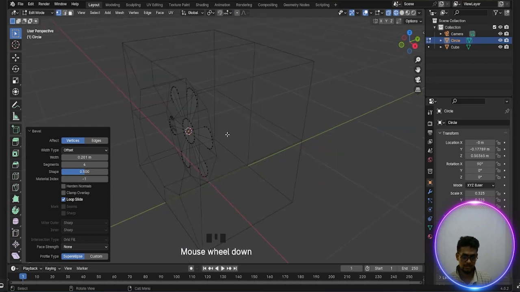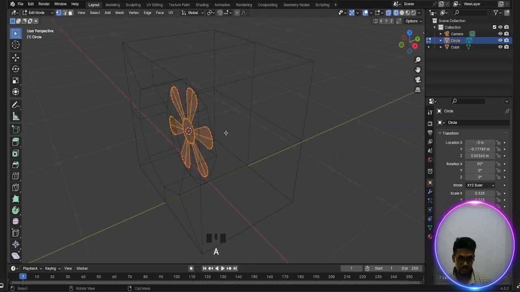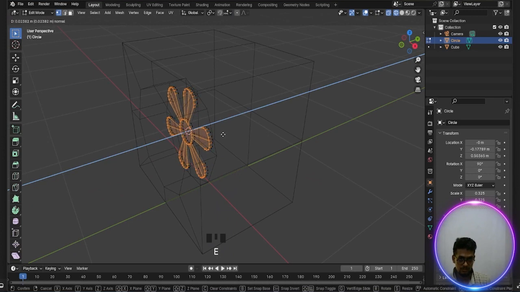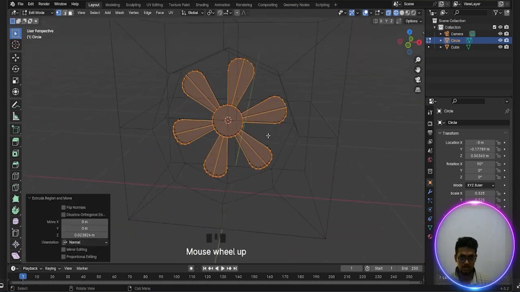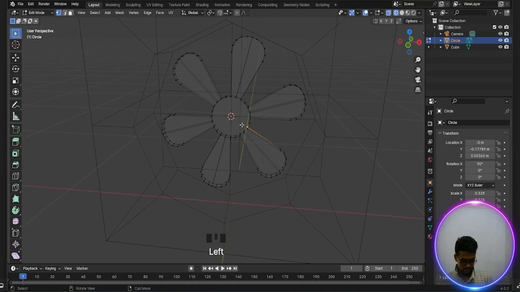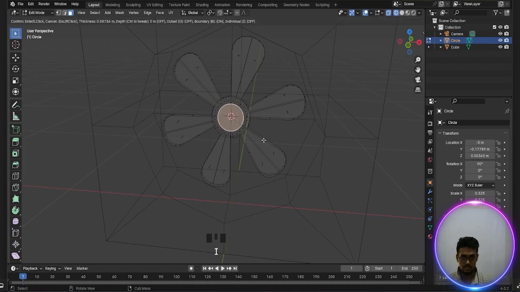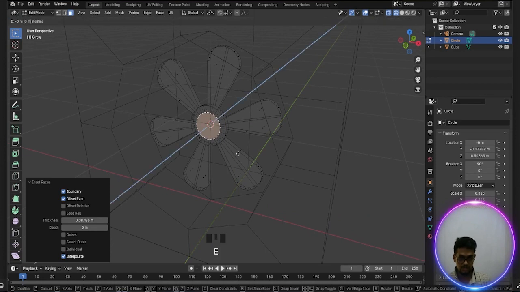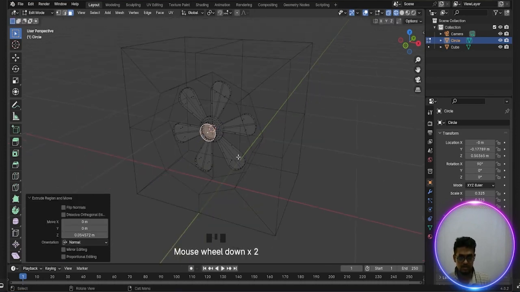Okay, now press E, press A to select and press E to extrude. Okay, now press 3 and select the face and press I to inset and press E to extrude. Done.